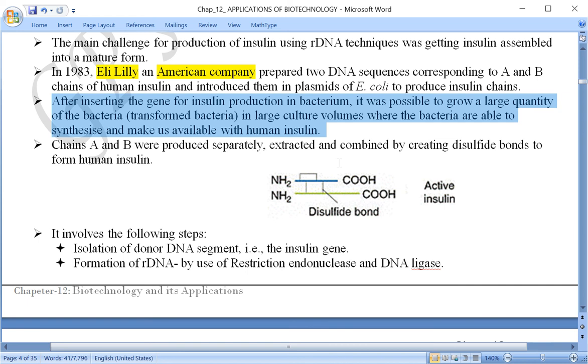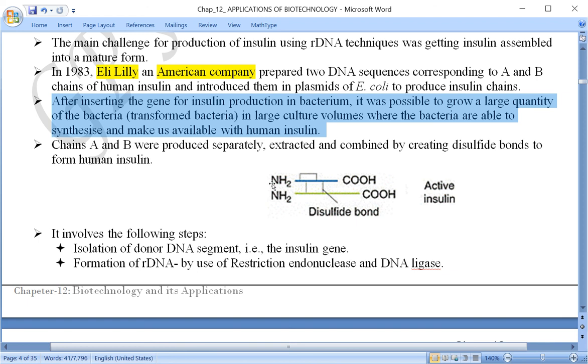Once again, what I said earlier: the DNA sequences corresponding to chain A and B of the insulin hormone were separately linked with the plasmid and then introduced into E. coli bacteria, where E. coli was cultured in large volume, so that a large quantity of chain A and chain B were synthesized separately first of all.